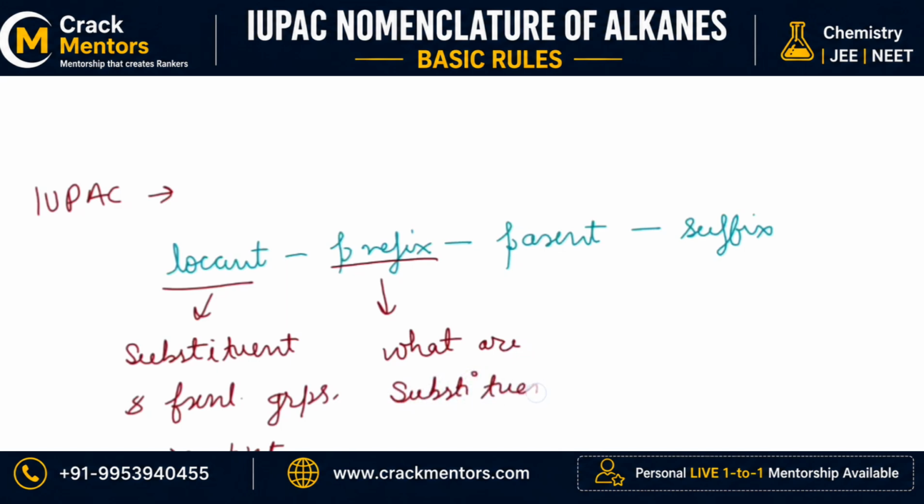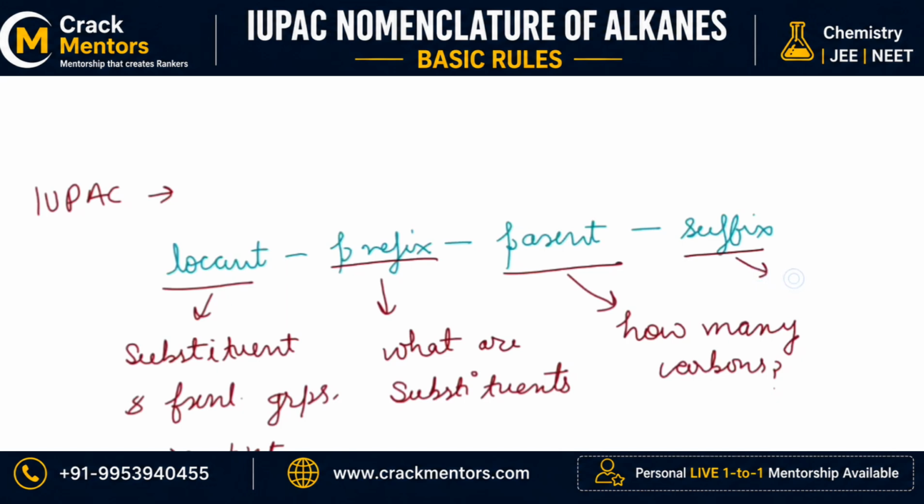So, it is to name substituents. Parent is to tell how many carbons are there in the parent chain. It tells us the number of carbons. Suffix is to tell the primary functional group.